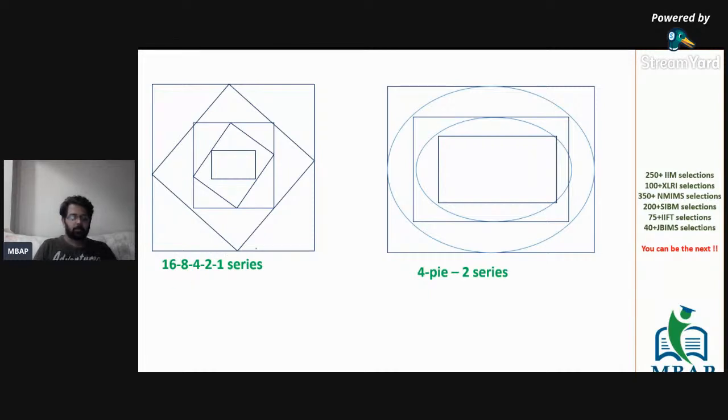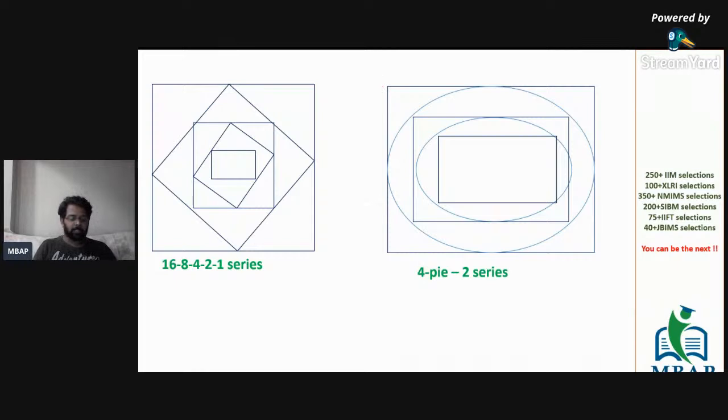And now, if I take another question, which is a circle in a polygon, in a square. So I can see a square, and in the square you will see a circle, then a square, then a circle, and the series just goes on.